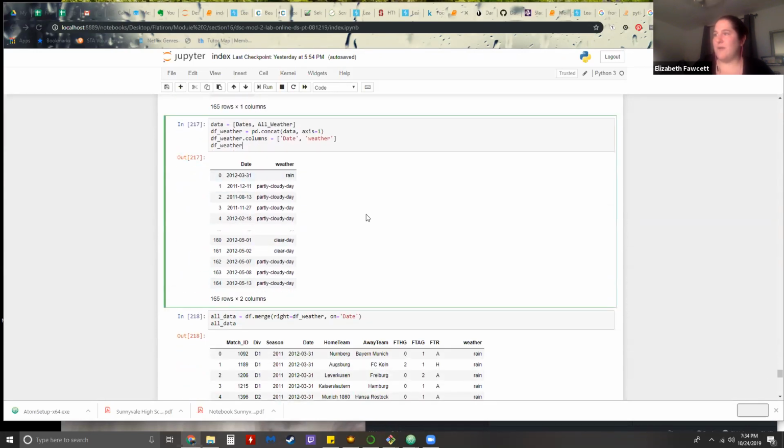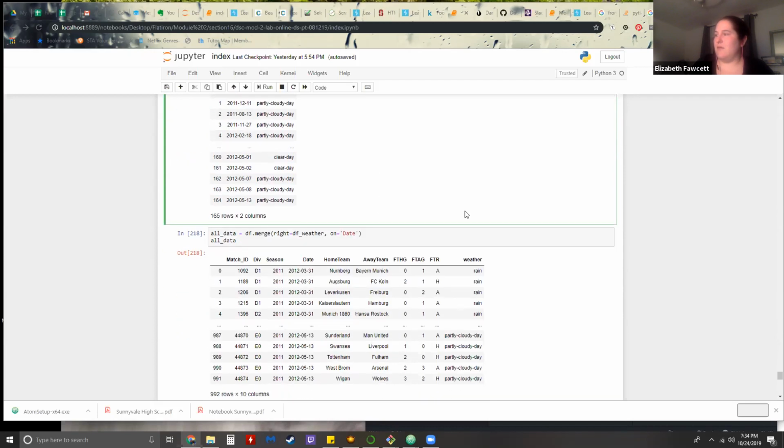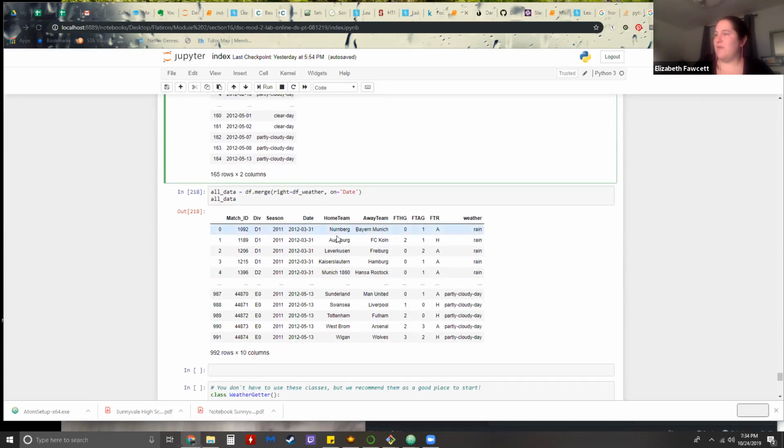So now I have a data frame that has the dates of all the games that were played by day with the weather. And I did a merge with my original data frame and my weather data frame. So now I have weather on my original data frame.